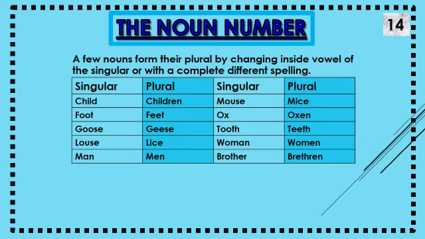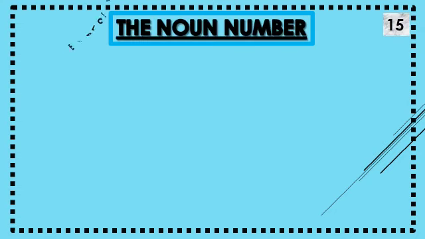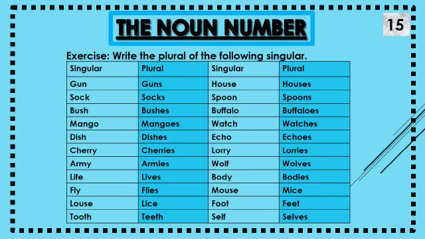Now the exercise page. Page number 14 is finished. Now we will go on to page number 15. Here are some different plurals of the following singulars. You can write here exercise number 1. Write the plurals. Gun, guns. Socks, socks. Bush, bushes. Mango, mangoes. Dish, dishes. Cherry, cherries. Army, armies.